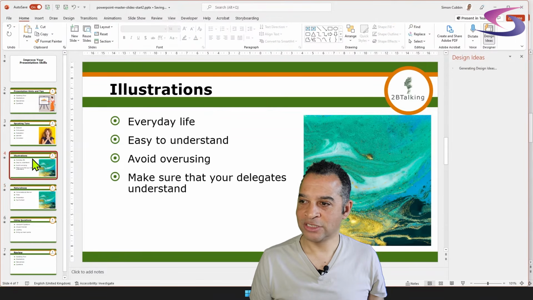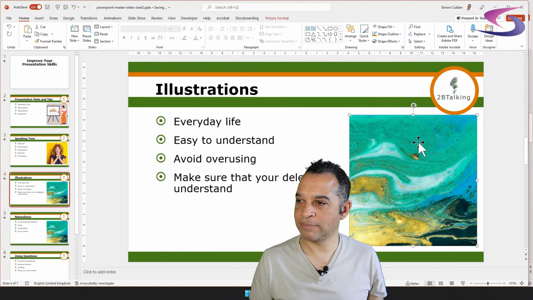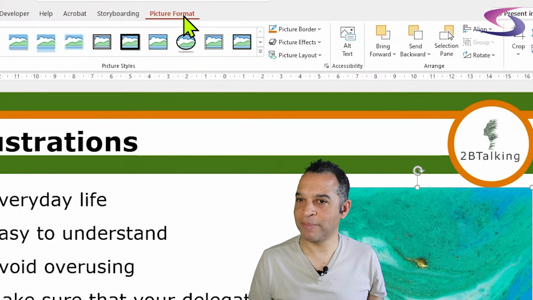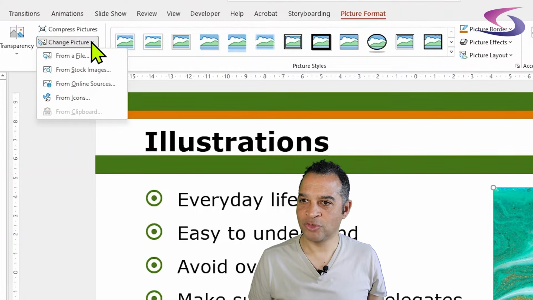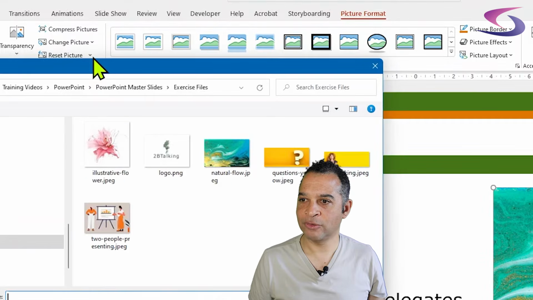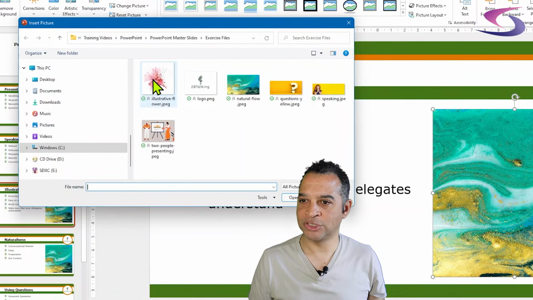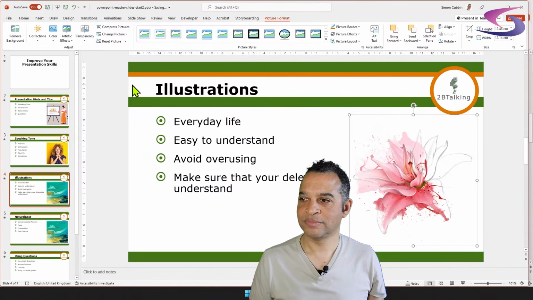And then if I go back to slide 4 and I want to replace this picture, let me just click on this stop suggesting ideas until I restart PowerPoint. I'm going to click on this here and I want to replace the picture. So I'm going to go to picture format just here. I'm going to click on this change picture drop down menu. So this is quite a handy little tool, change picture. And then go to from a file, and the illustration one, I'm going to choose the illustrative flower picture. There we go.